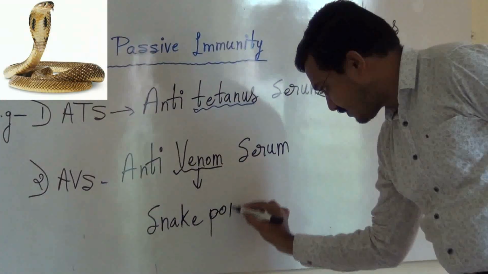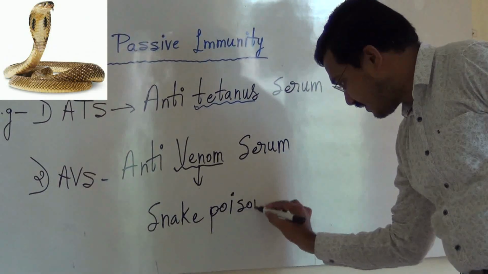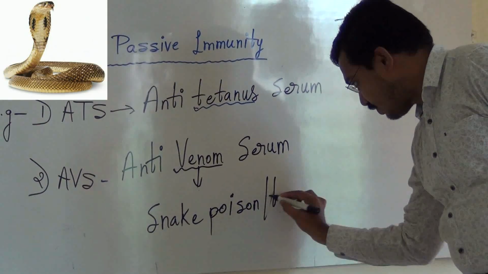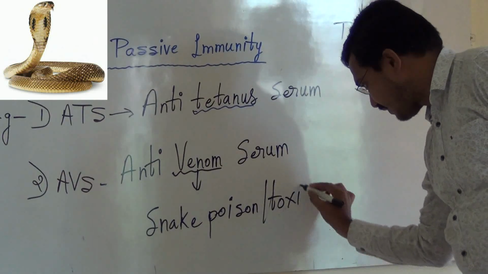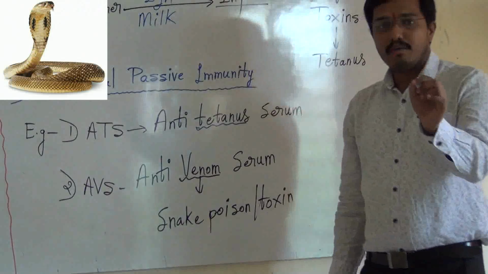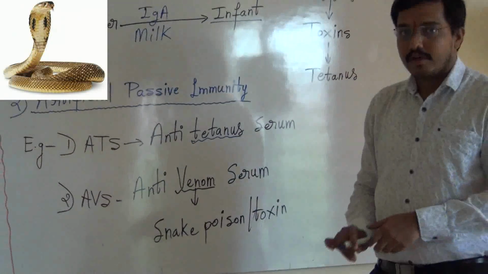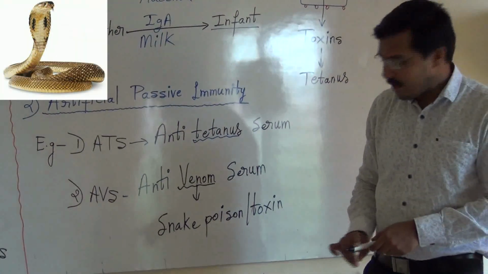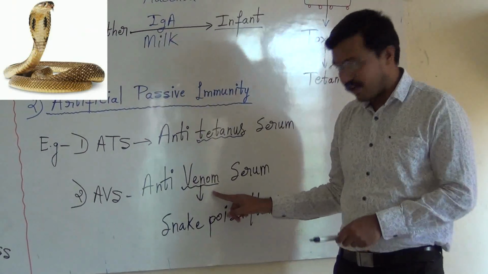Yes, we can say it is a snake toxin, right? ಒಂದು ಹಾವು ಕಚ್ಚಿದಾಗ what is introduced into the body? Venom is introduced into the body.